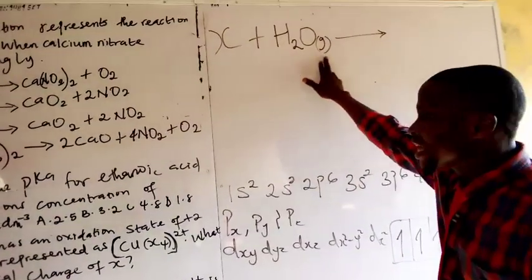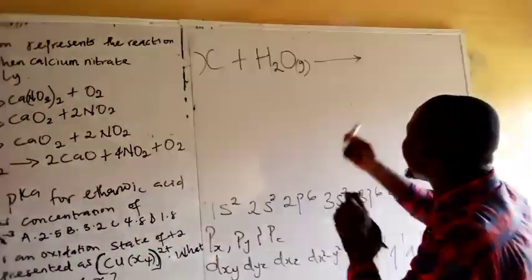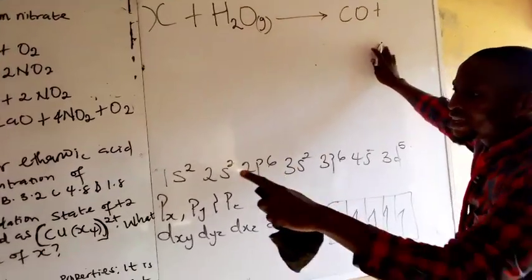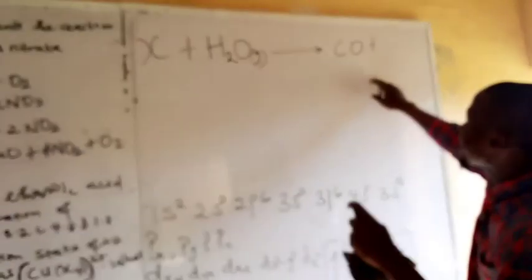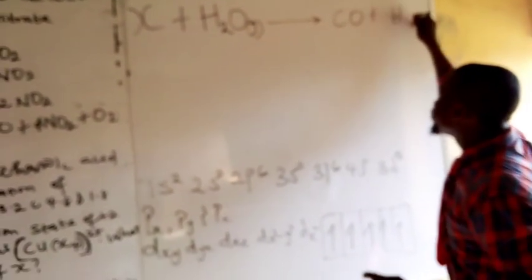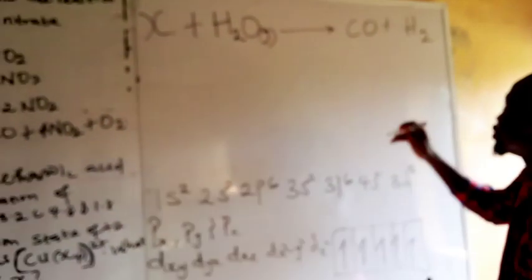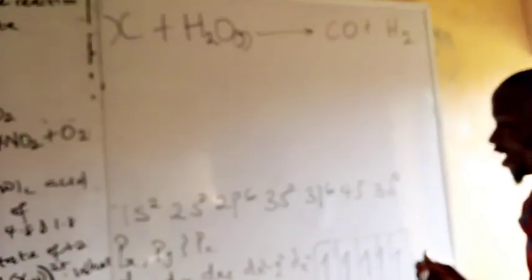X plus water gas gives carbon monoxide, CO, and hydrogen gas.